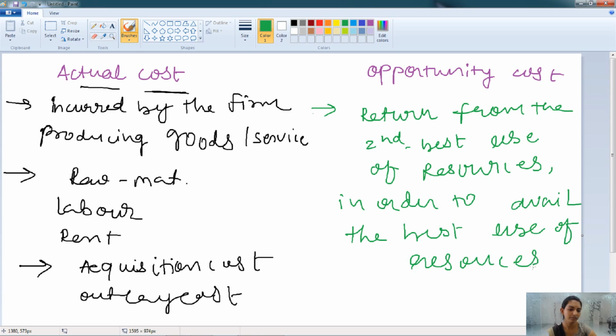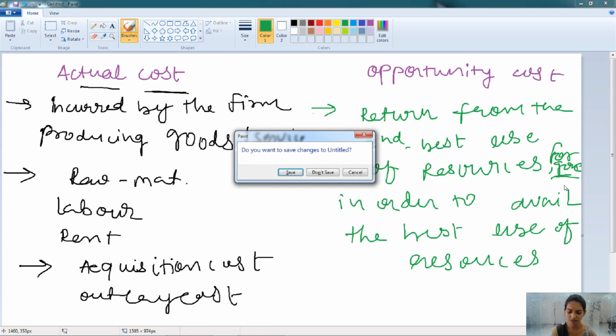When the firm is choosing the best option of the use of the resources, then they must forego the second best option. So the cost of foregoing the second best use of the resources is known as the opportunity cost.